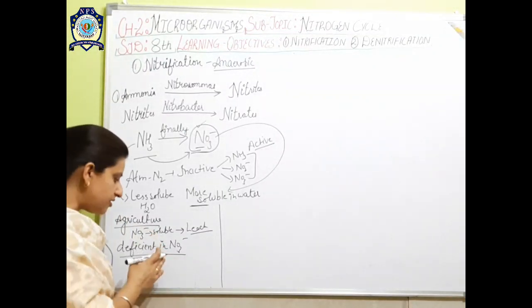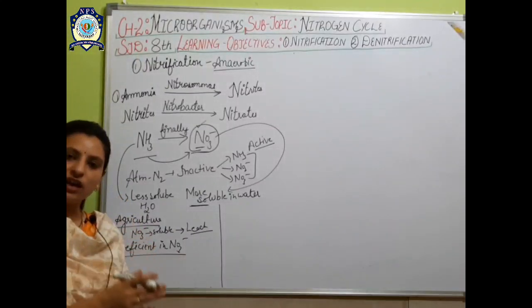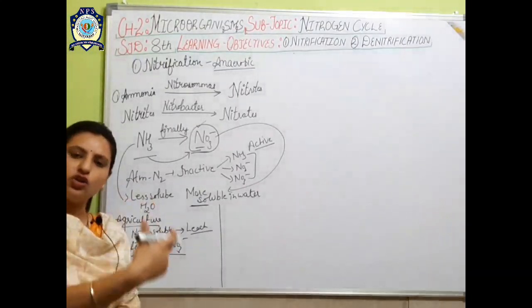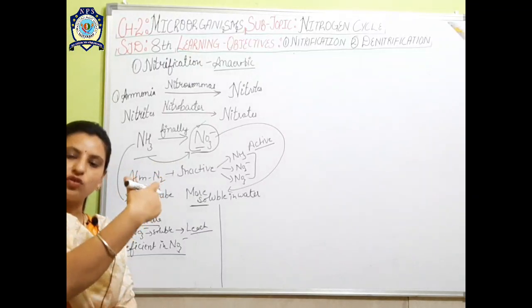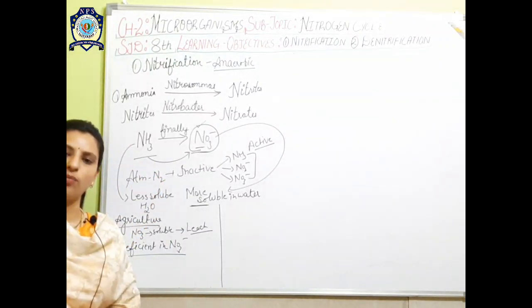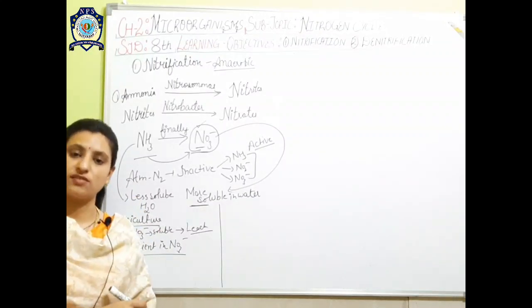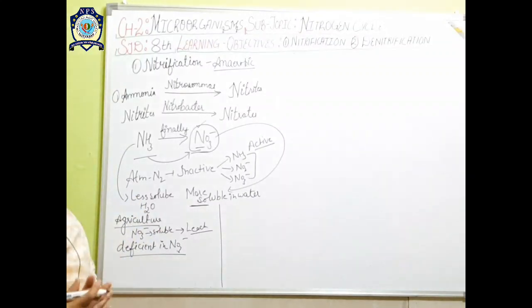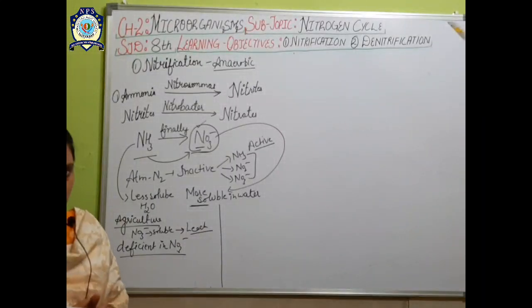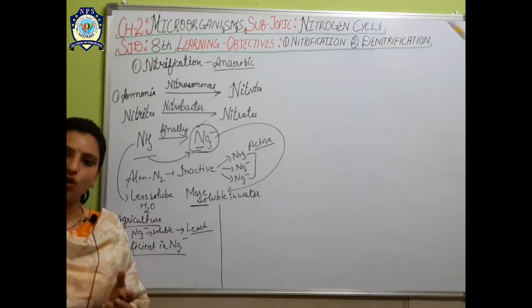If the nitrate is deficient here, then the nitrogen cycle continues itself, and the atmospheric nitrogen from the inactive form is again converted back into the active form, and this is how natural nitrogen fixation takes place.